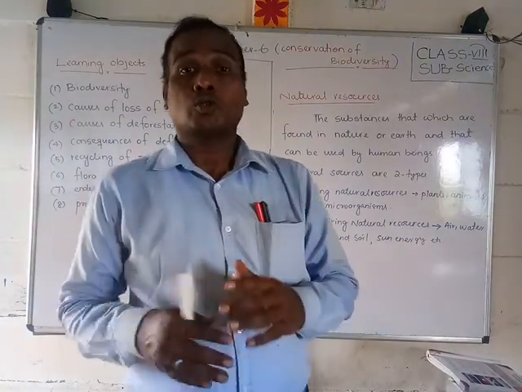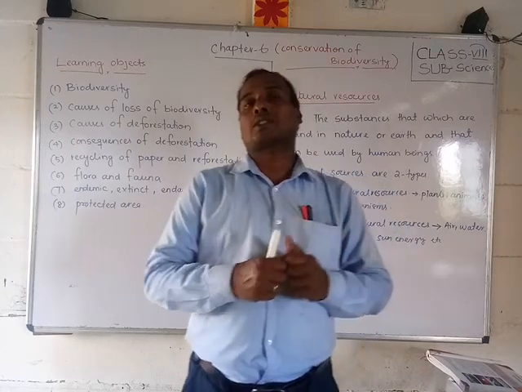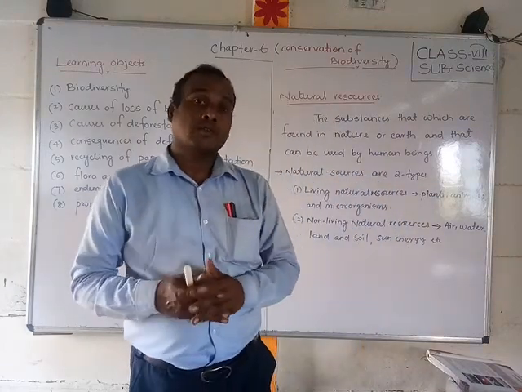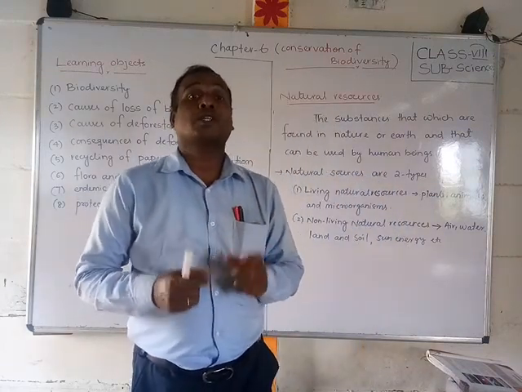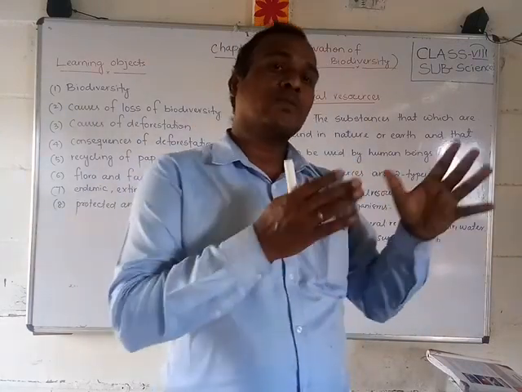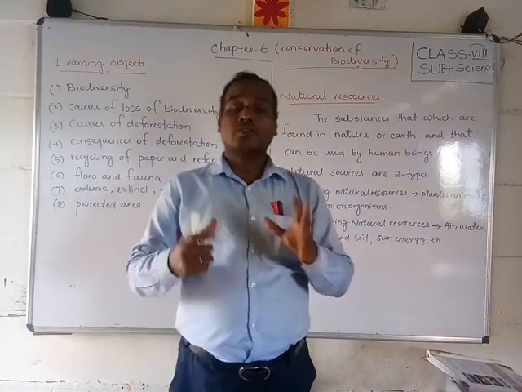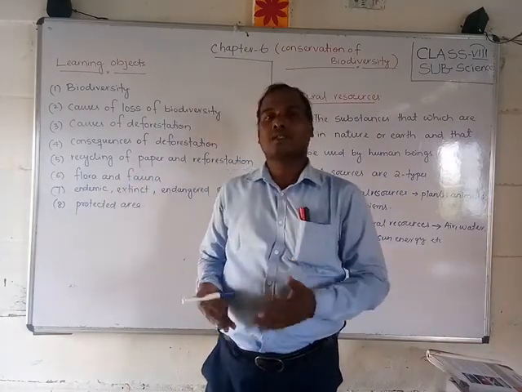Okay friends, before the chapter, let us see the introduction. Students, what do you mean by natural resources? Do you have an idea? They are the sources which we get from nature. What things are we getting?